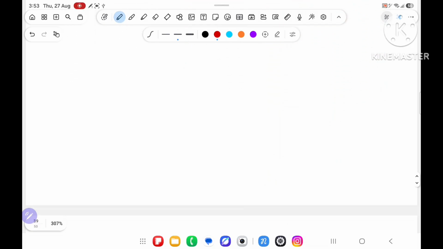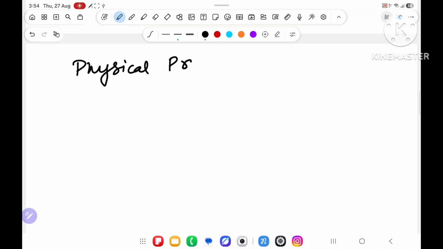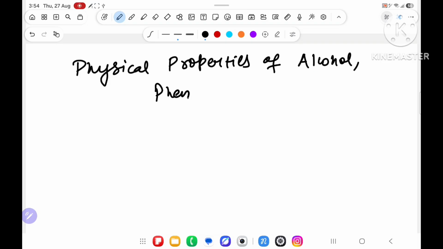One small topic is there that I will dictate over here, very small, that is called physical properties of alcohol, phenol and ether. Physical properties of alcohol, phenol and ether.